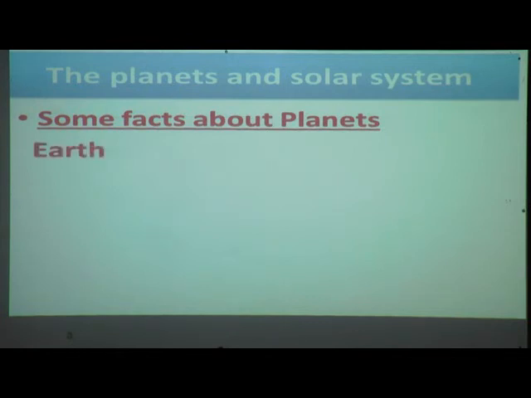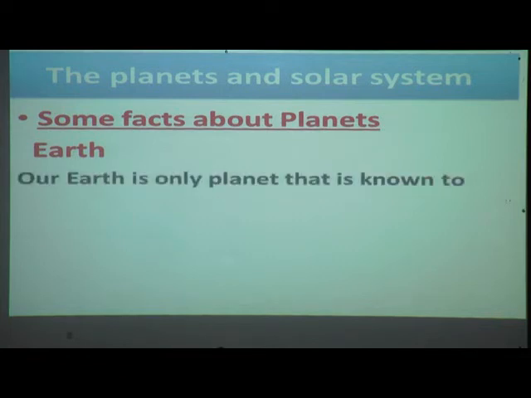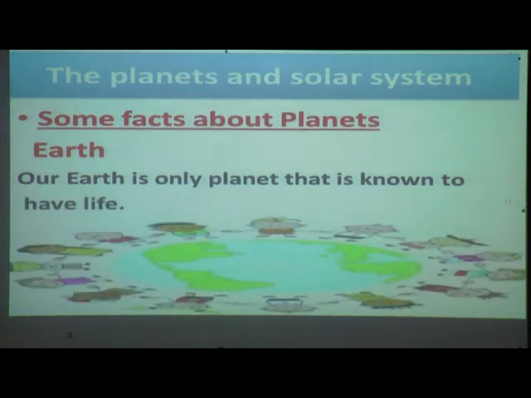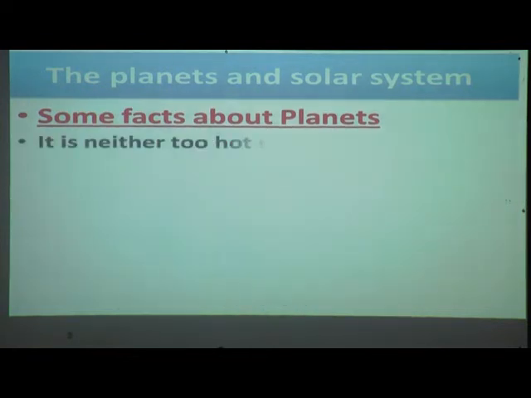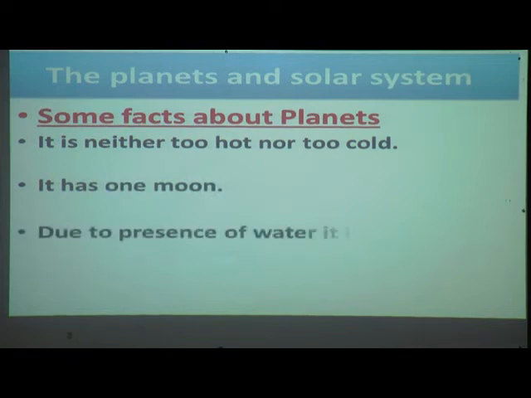Now we will see our Mother Earth. Our Earth is the only planet that is known to have life. Yes, we live on Earth, which means Earth is the only planet that has life. It is neither too hot nor too cold. It has one moon. Due to the presence of water, it is called the blue planet.